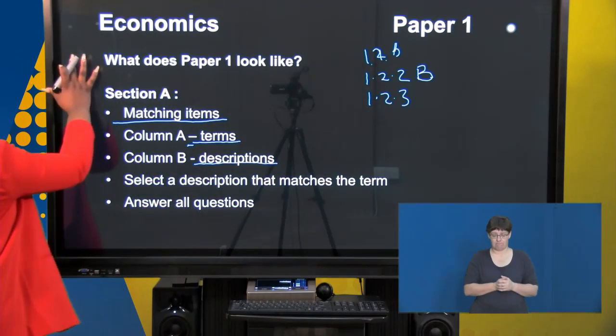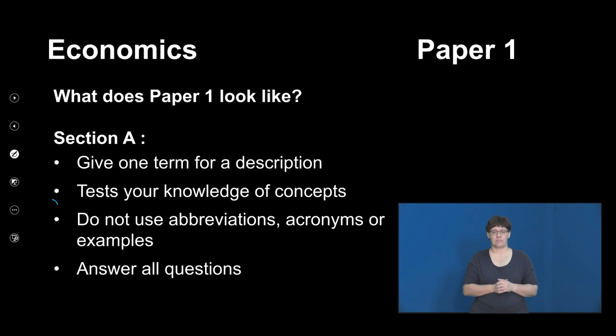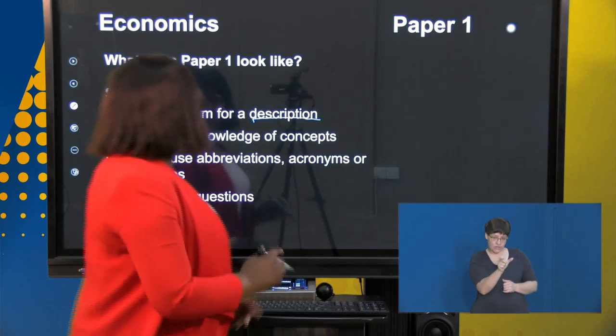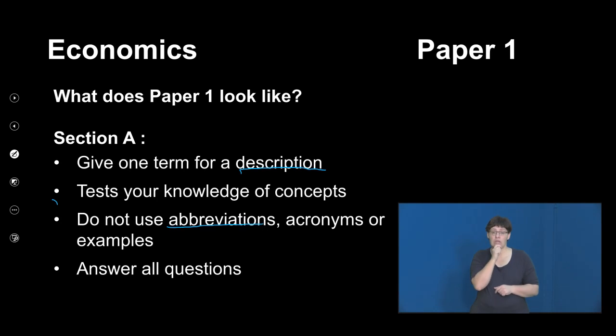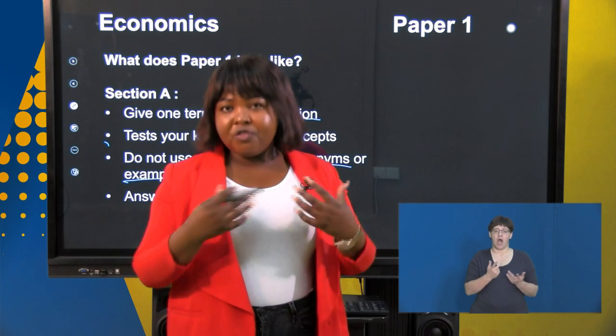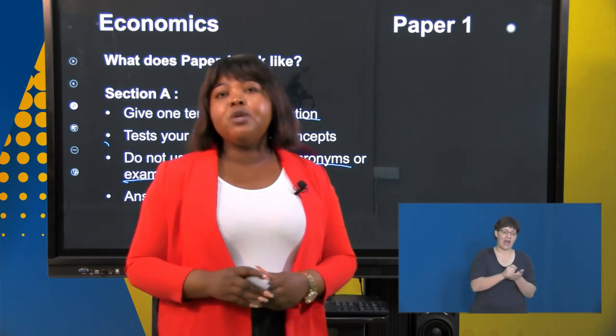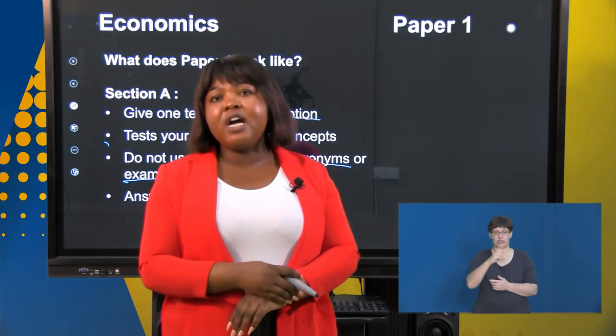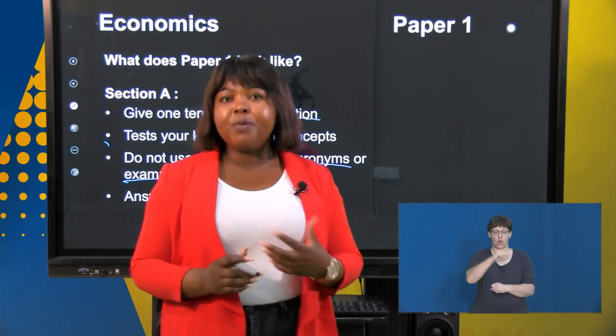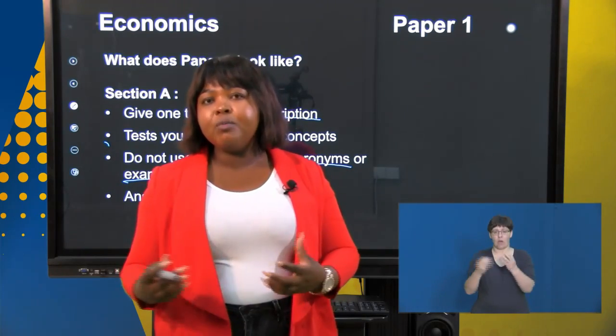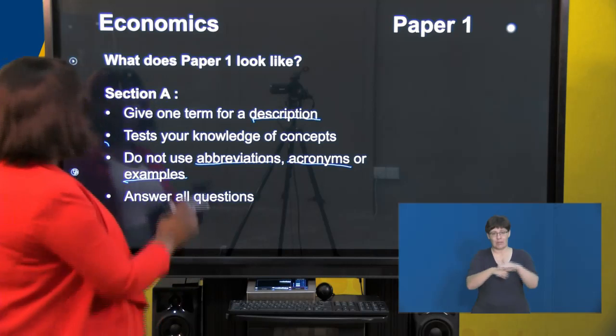We move on to question 1.3, which is our give a term or a description. Here, learners, you are tested on your knowledge of terms. Do not use abbreviations or acronyms in any part of this section. You have to attempt the question in full. You cannot write GDP, you cannot write GDI, you cannot write any acronyms. You are supposed to write gross domestic product, gross domestic income, to be able to earn full marks for this section.